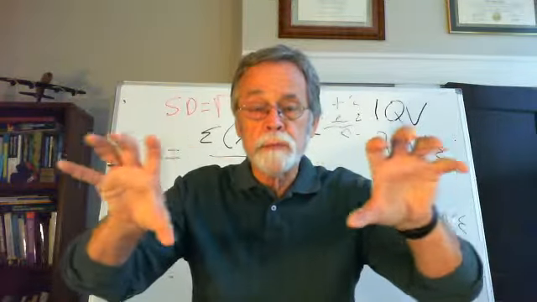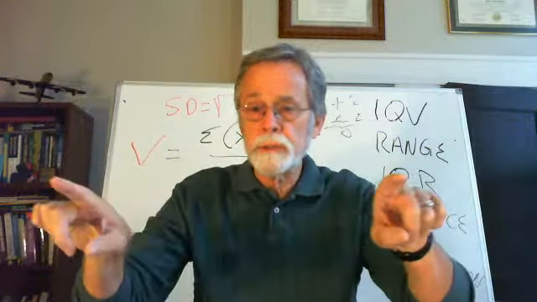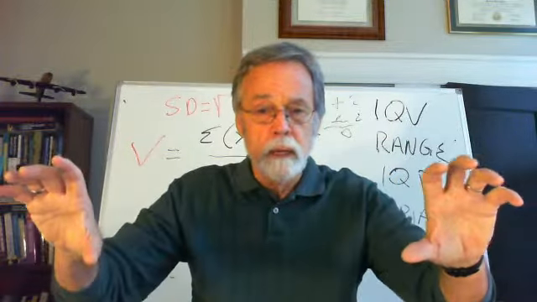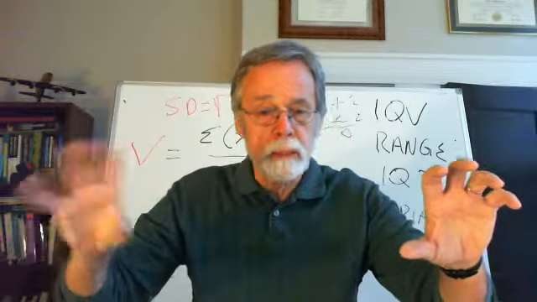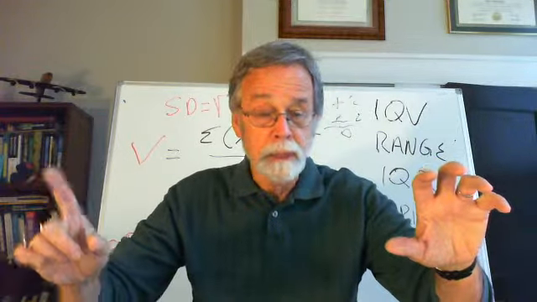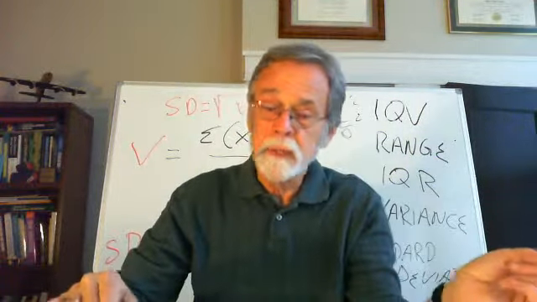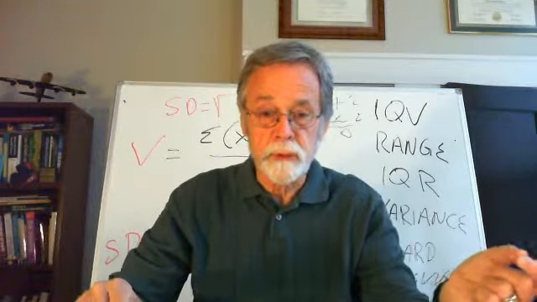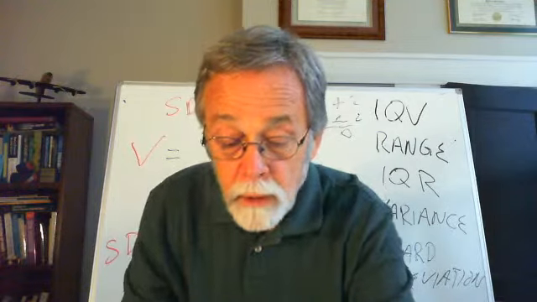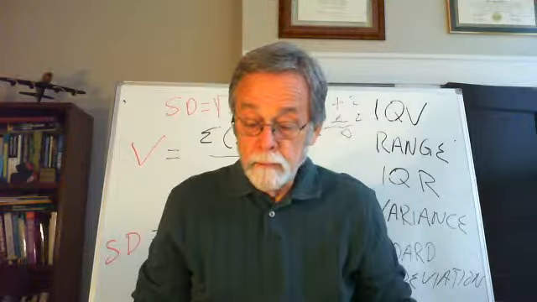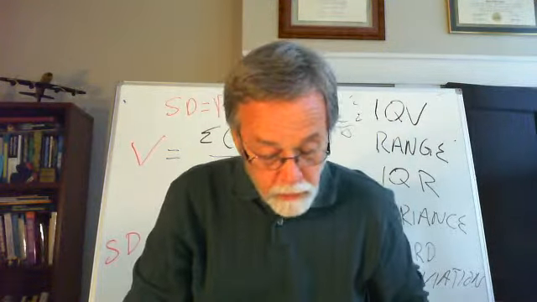If you've got an array of standard deviations, you can quickly see, laid out from low value on the left to high value on the right, that the one out on the far right is going to be the most variable, the most diverse, and the one on the left is going to be the least diverse, the least variable, and all those in between are going to be somewhat in between.